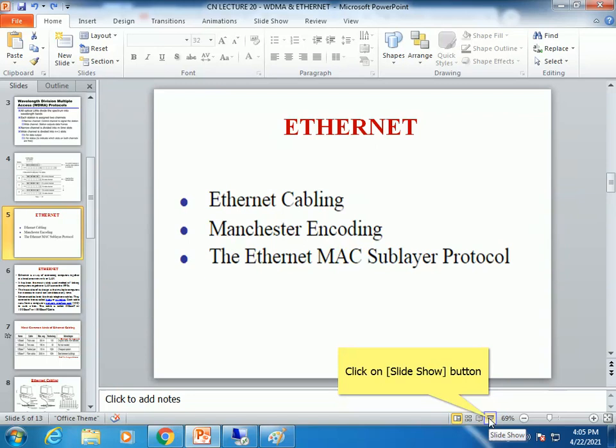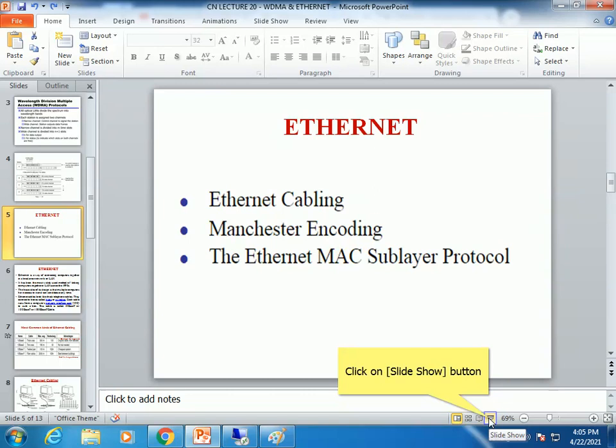When the scientists came up with the concept of LAN, your local area network, wherein we wanted our workstations to communicate with each other, that time the concept called Ethernet came into the picture.